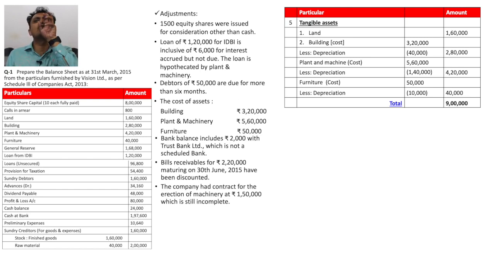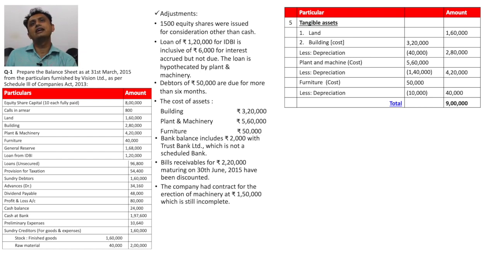Second, when they give us a cost price of plant and machinery in our sum, it is 5,60,000, but the current book price is 420, so the amount of depreciation is 1,40,000. Now the next one is furniture. Again the cost price is 50,000 and the current price is 40,000. So obviously the 10,000 is our depreciation. Now we focus on another adjustment.